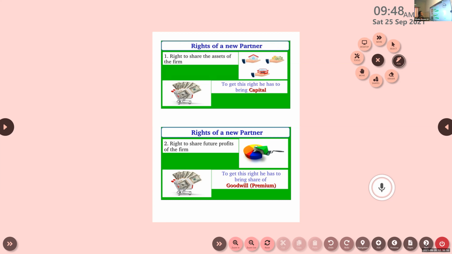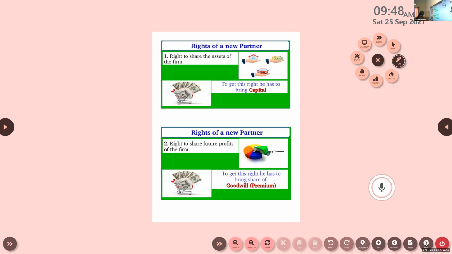Now the next right, that is the right to share future profits of the firm. He is admitted today. From the next day onwards, he will be enjoying the right to share the future profits. From tomorrow, whatever profits are earned, the new partner will also be enjoying it. He will also be getting a share of it.